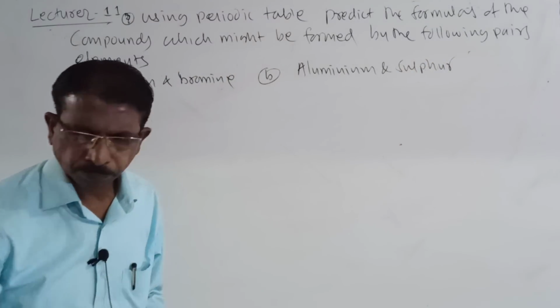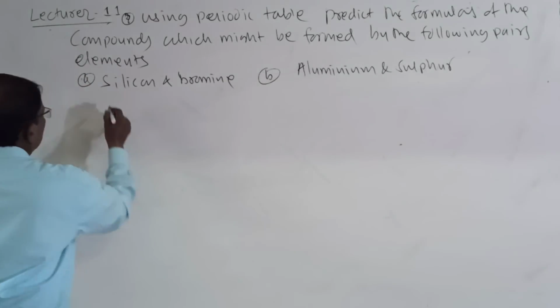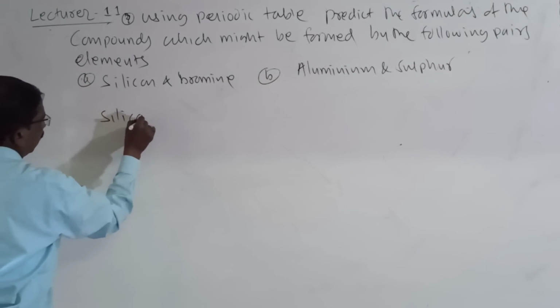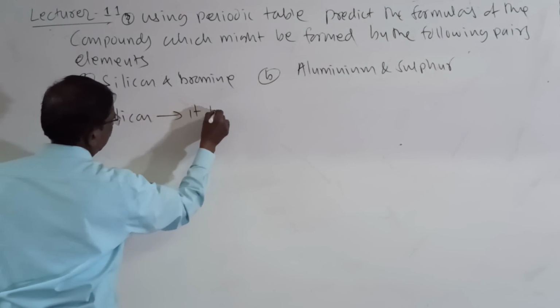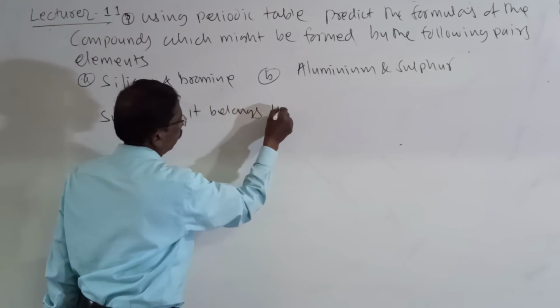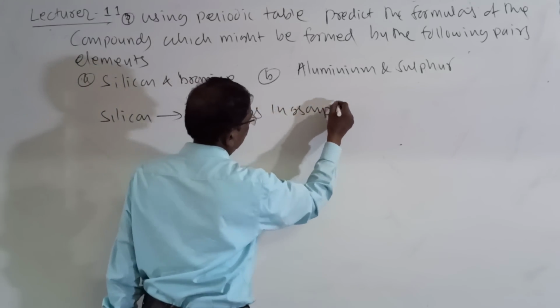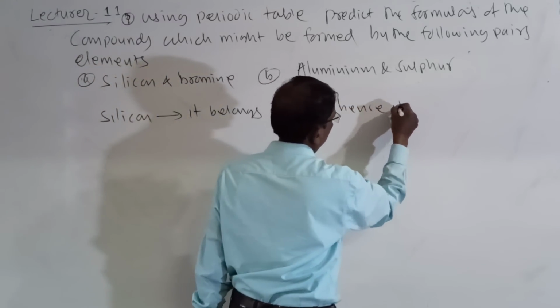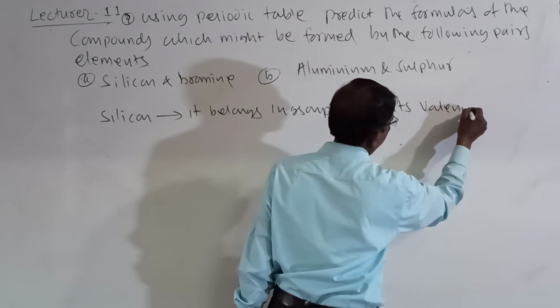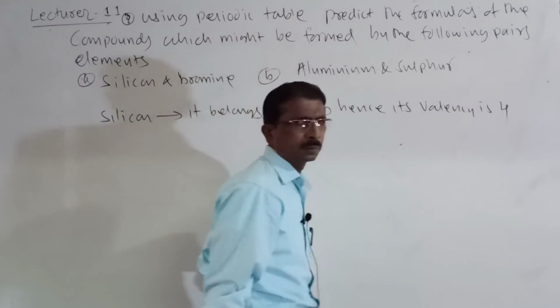Look here, number 1, silicon. It belongs to the 14th group, hence its valency is 4.